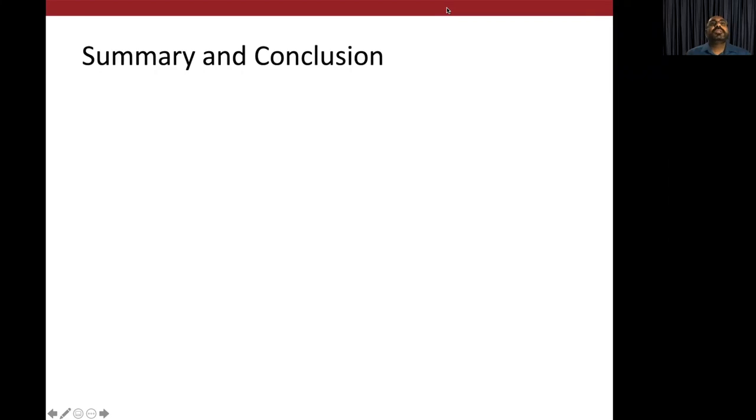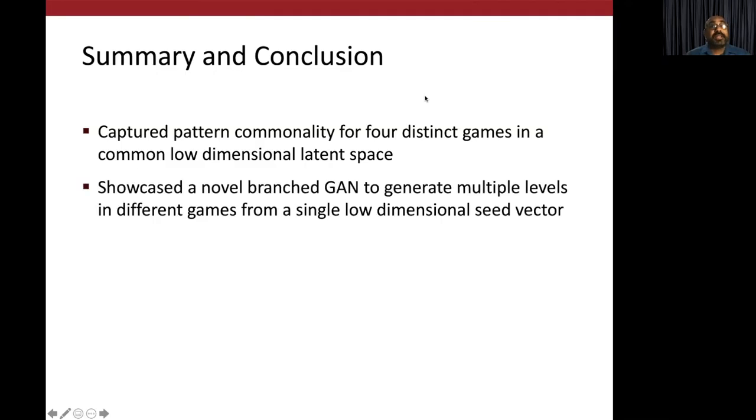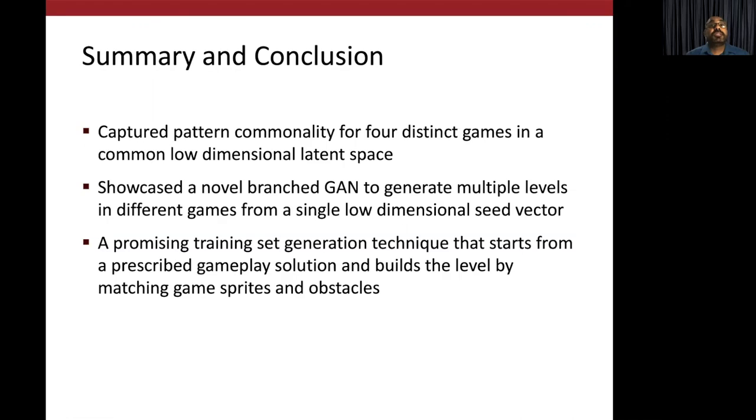To conclude, we successfully captured the shared patterns across games in a low-dimensional latent space. We trained a novel branched GAN to generate levels in 4 distinct games, starting from the same seed. We also showcased a promising new technique to create training sets, starting from a prescribed gameplay and building levels from there. We believe we've answered all the questions we posed in the first slide.